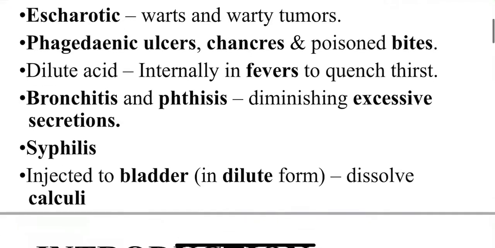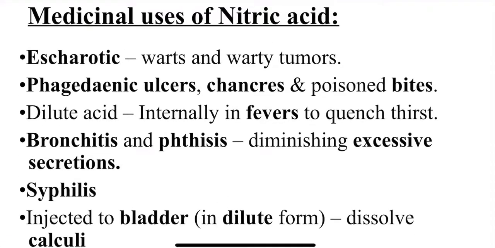The medicinal uses of nitric acid: escharotic, warts and warty tumors, phagedenic ulcers. Phagedenic means tropical ulcers which are found in tropical countries, cankers and poisoned bites. Cankers are the lesions found in the first stage of syphilis. Dilute acid is used internally in fevers to quench thirst. So these are the medicinal uses. You use the dilute nitric acid; it is given internally during fevers to satisfy the thirst.